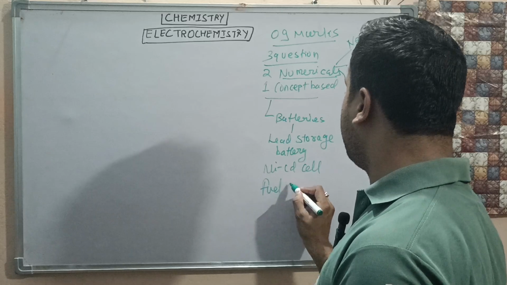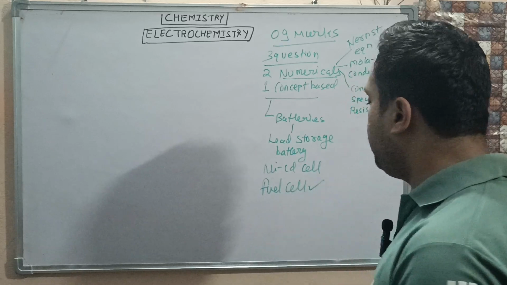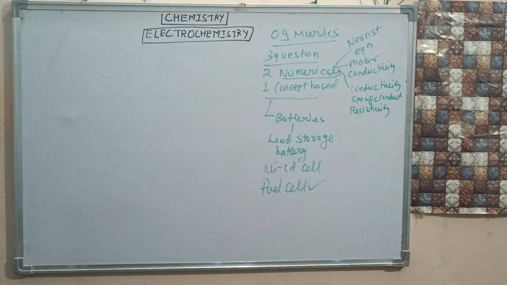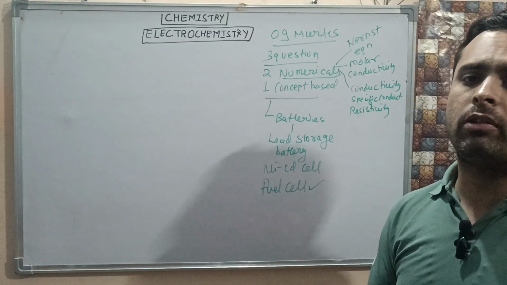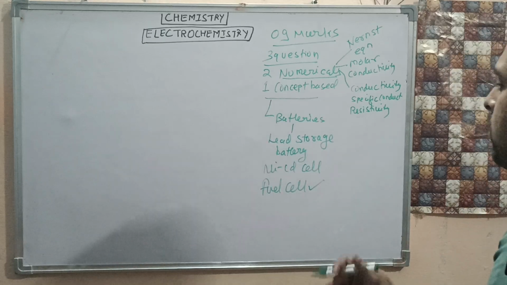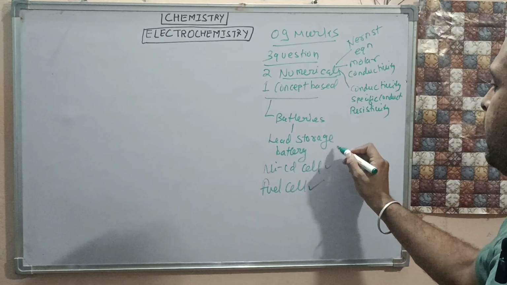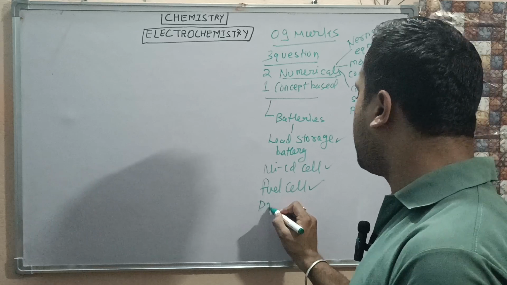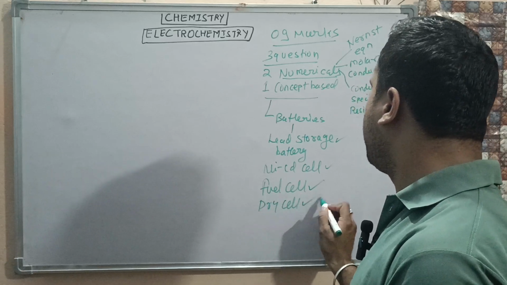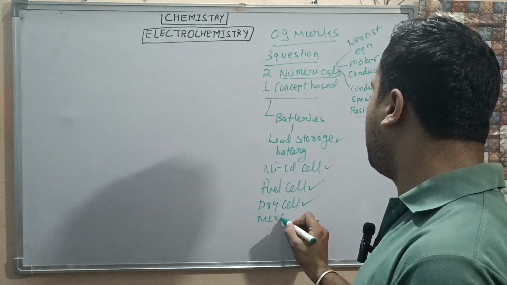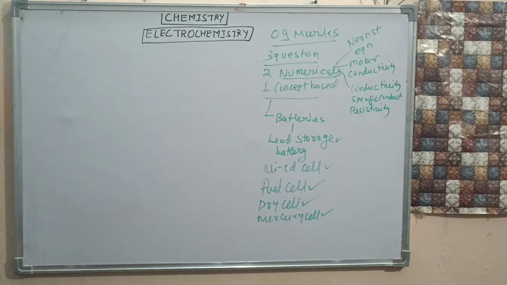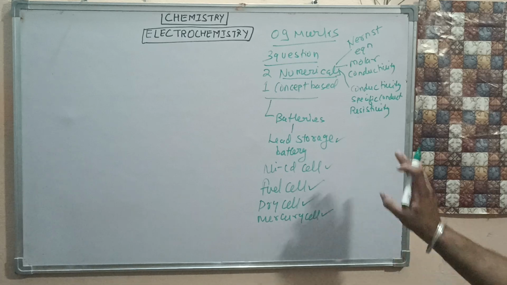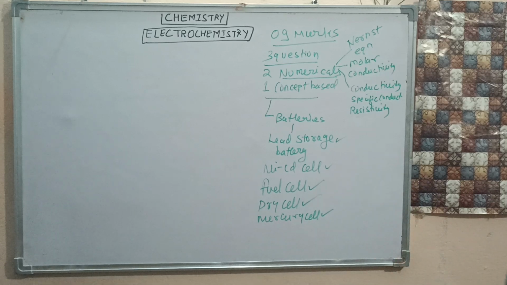You can get questions on the importance and uses of a fuel cell, or they can ask you the reactions involving the fuel cell. All these questions are important, and sometimes they can ask you about the dry cell and mercury cell. We will go through all this in the context of a board examination.